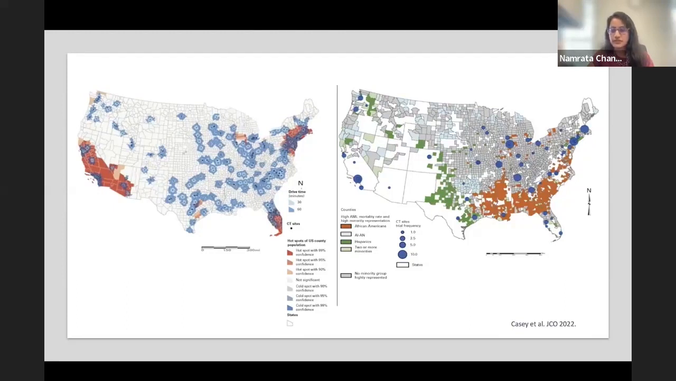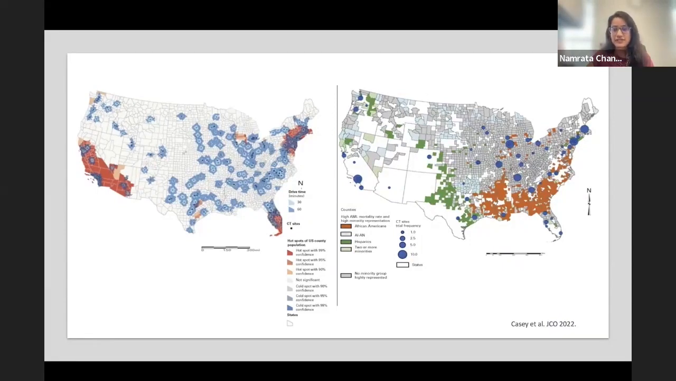If you look at the figure on the right side, that is not MDS specific, that's about AML mortality and AML minority representation. The blue dots are clinical trial frequency. They are much more highly available in places where Black minorities or even Indigenous Americans are not living, or even the Hispanics, which are represented in green.